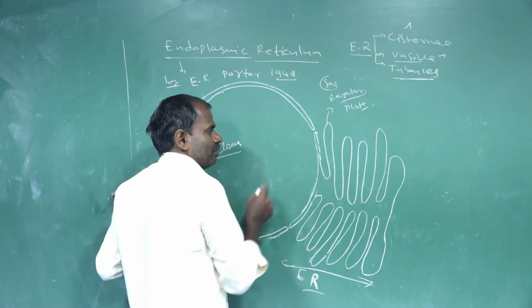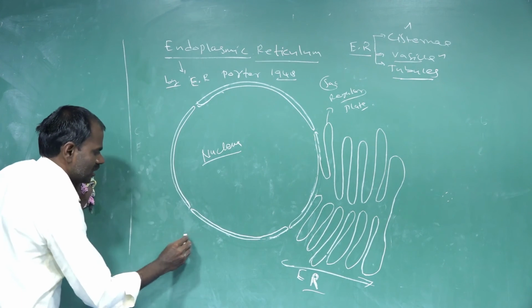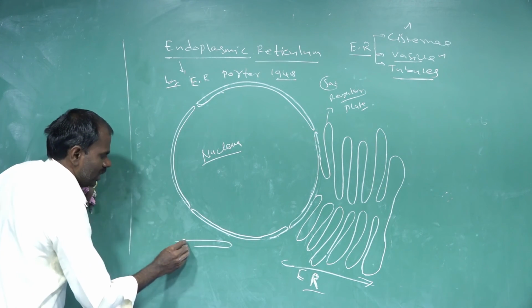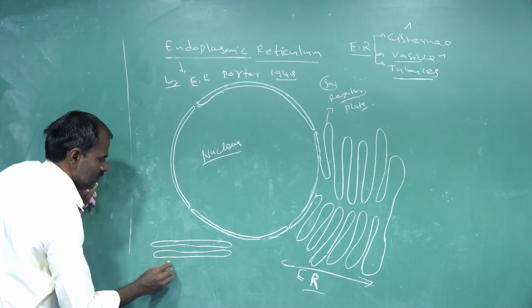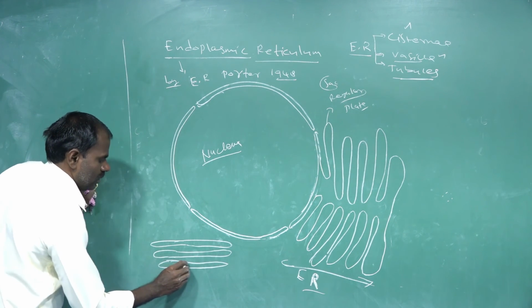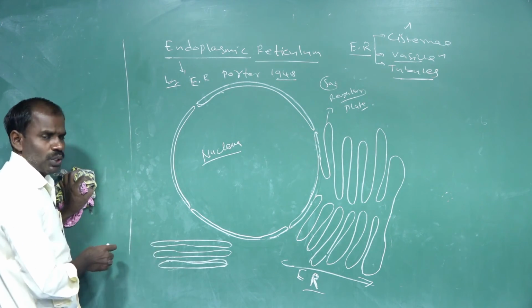Cisternae are arranged in tubular and plate-like structures, tube-like structures.